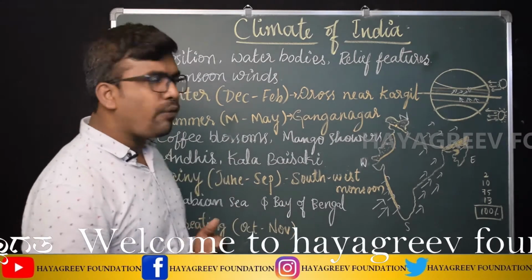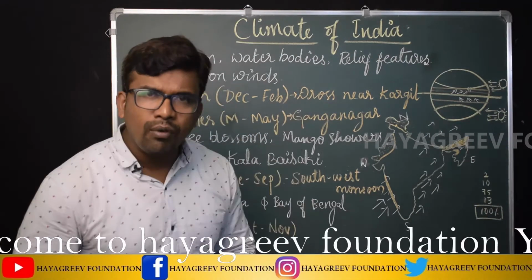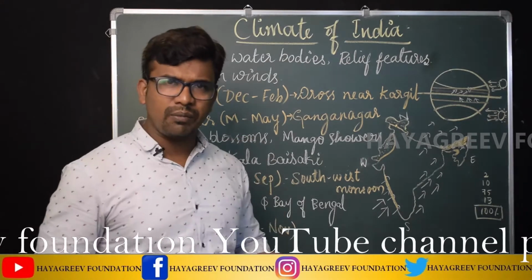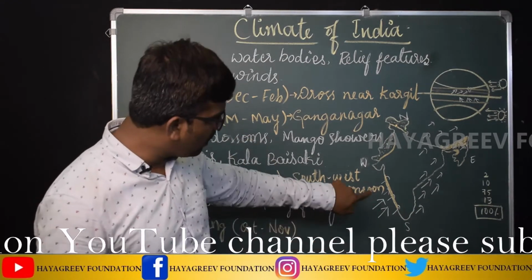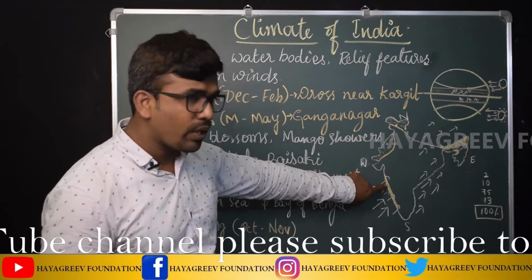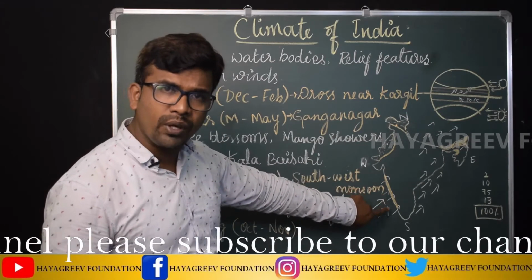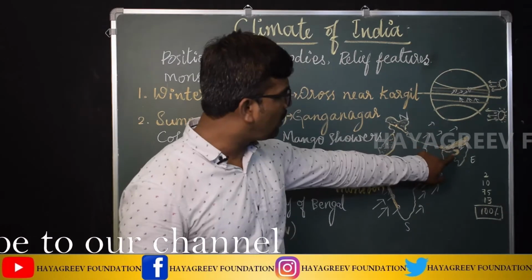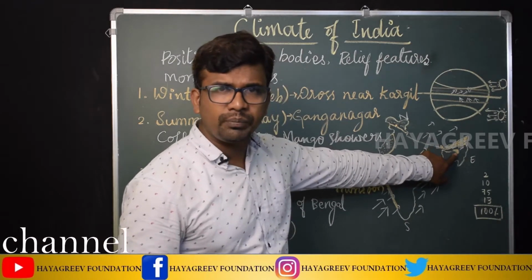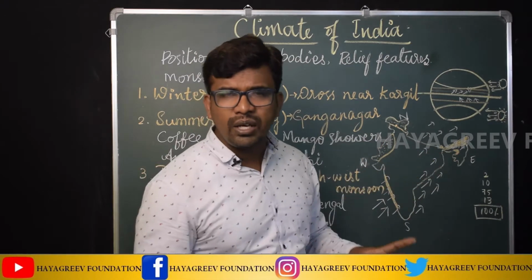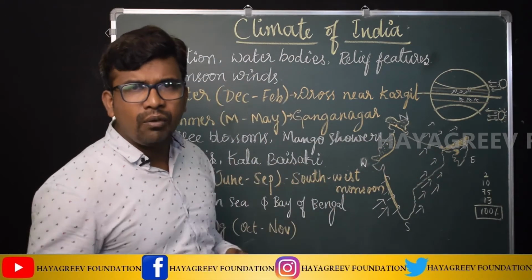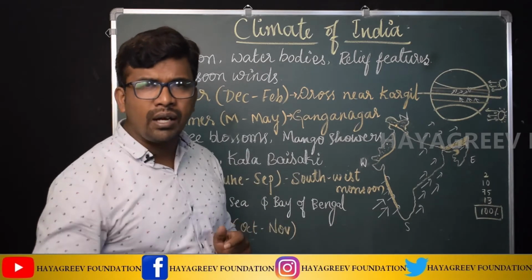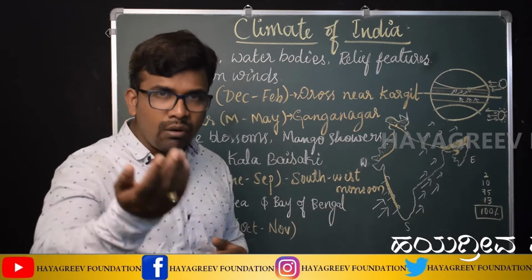Okay. Then if you come to the high rainfall region, that is very small. So which are those areas? Western Ghats, the west part of Western Ghats, then foothills of Himalayas and then Meghalaya Plateau. Only these regions come under the heavy rainfall region. So all these places receive more than 100 centimeter of annual rainfall.